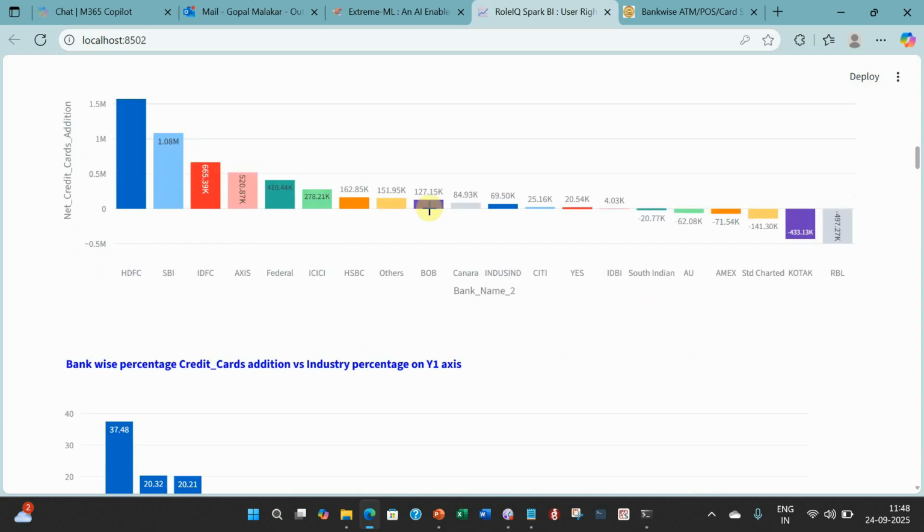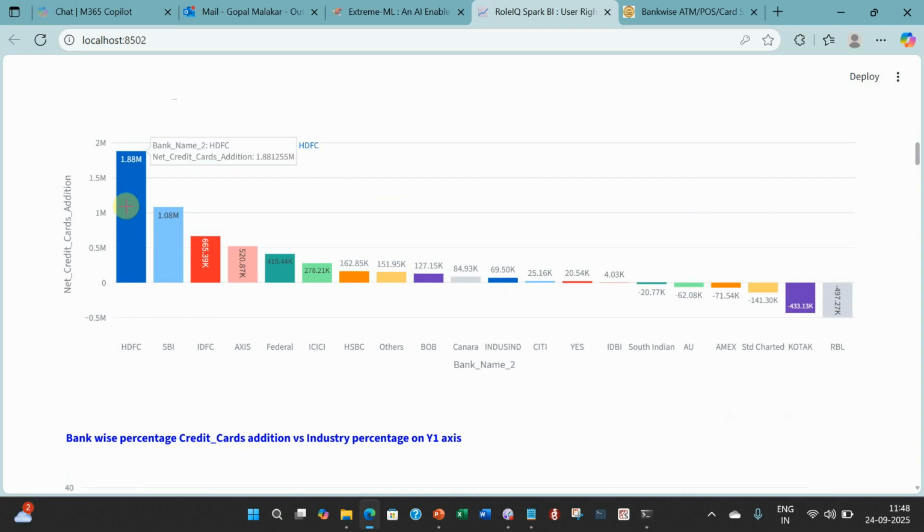In absolute terms, HDFC is first with 1.88, followed by SBI 1.08, followed by IDFC 653, 6 lakh 65,000 cards, followed by Axis, Federal, and ICICI. ICICI is actually losing steam here. And look at RBL, they have lost almost 5 lakh cards, Kotak 4.33 lakh cards, and Standard Chartered. These are bleeding portfolios in some sense, at least in terms of the base.